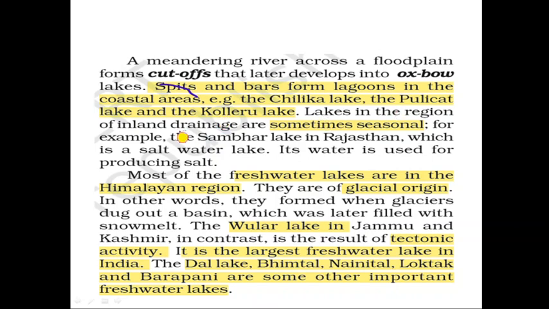The lakes in the regions of inland drainage are sometimes seasonal. For example, the Sambar Lake in Rajasthan, which is a salt water lake, and its water is used for production of salt. Most of the freshwater lakes are in the Himalayan region, so they are glacial in origin.